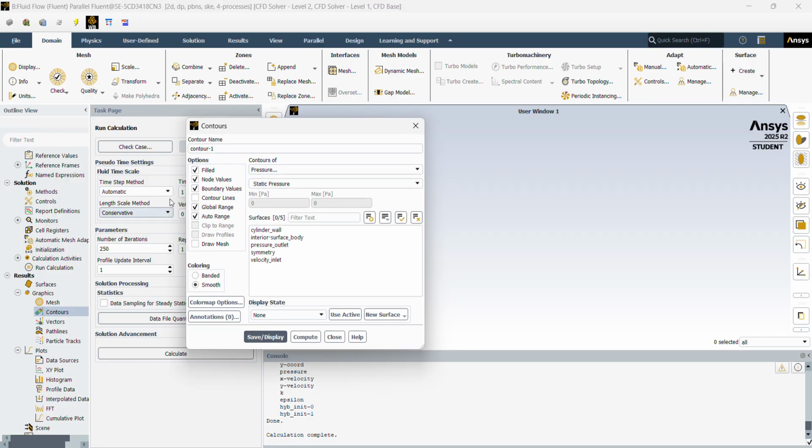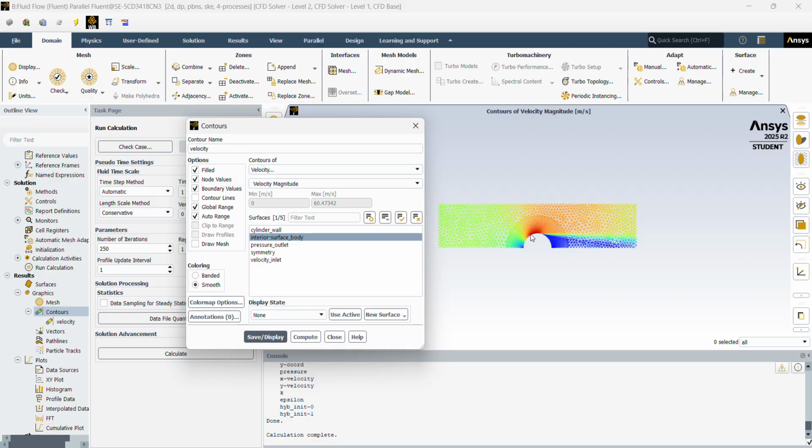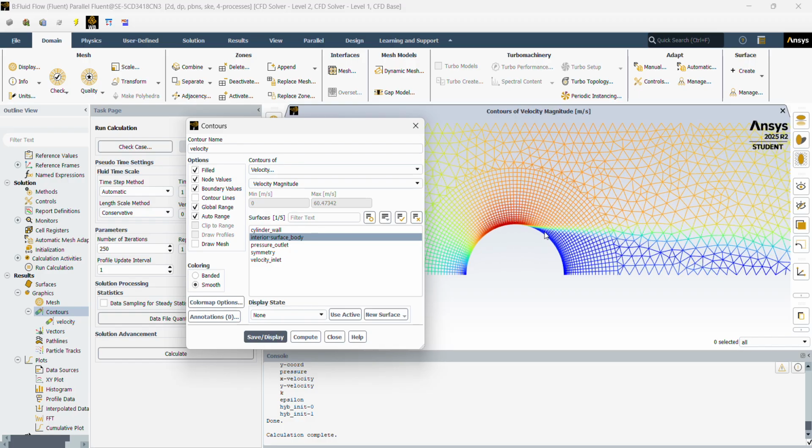So we'll double click on contours, name this velocity contour. Velocity. Change this to velocity magnitude. We'll select the interior surface body. Go ahead, save and display. And there's our contour.